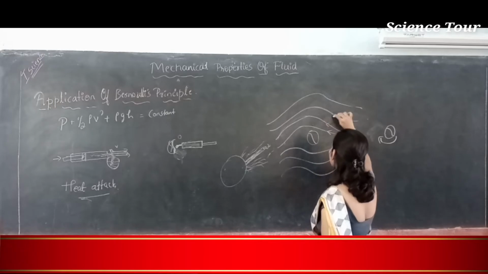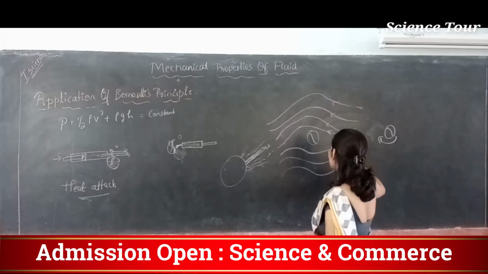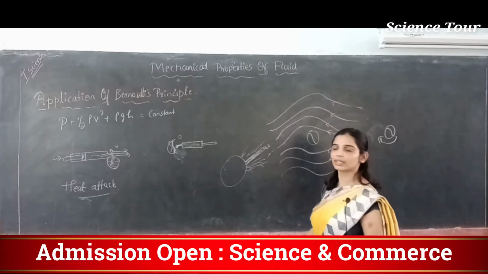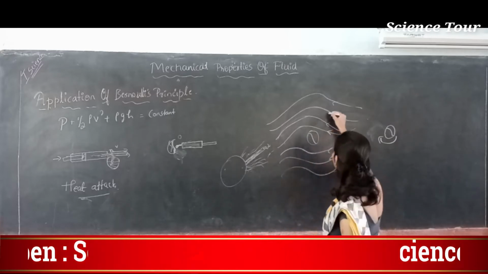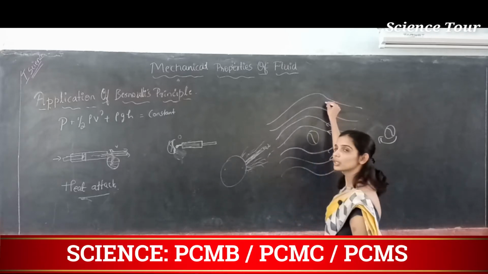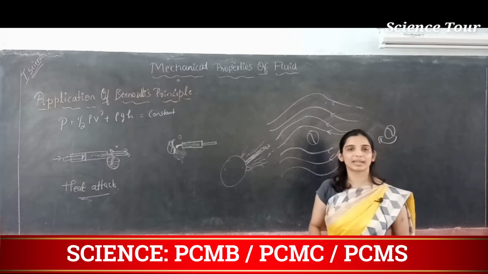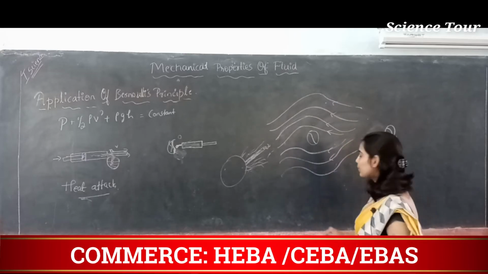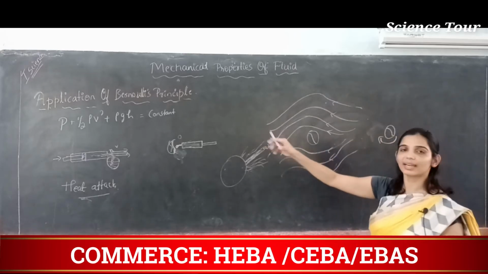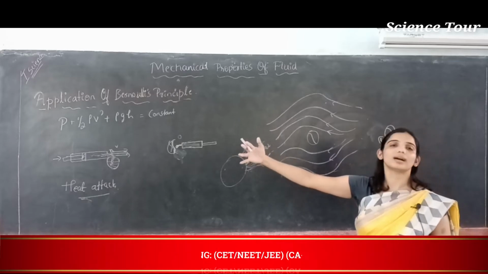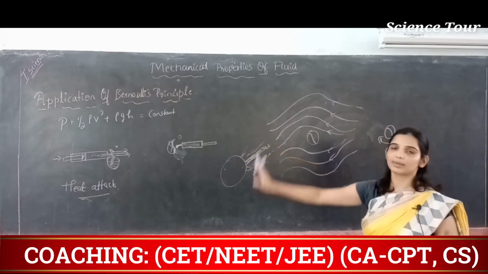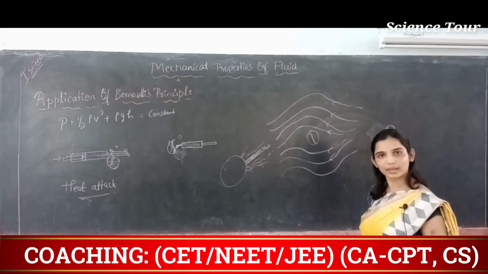When you throw the ball, the speed of the air layers on the top will be equal to the speed of the air layers on the bottom. So if you throw it at this height, the ball will remain at that height and after some time fall to the ground, correct?